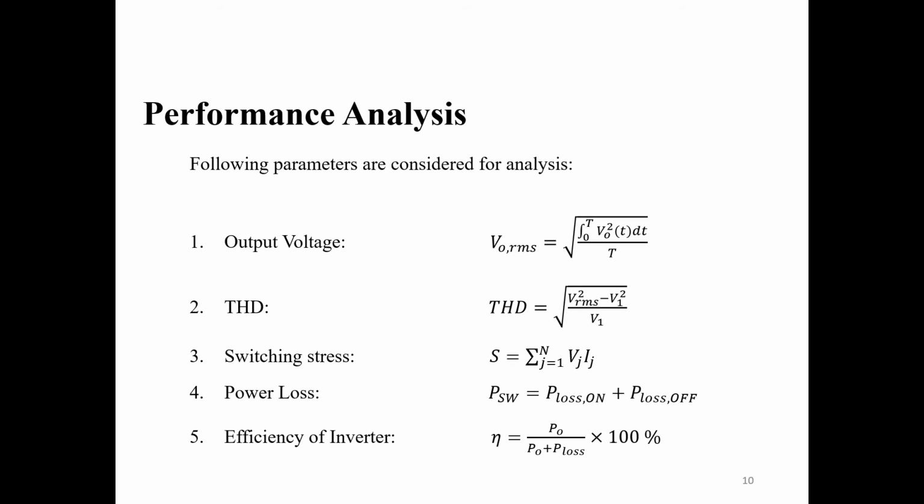The switching loss consists of both on to off loss and off to on loss, and conduction loss is I square R loss. And finally efficiency of the inverter, which is equal to the ratio of output power to the input power given to the inverter. So we are discussing one by one.